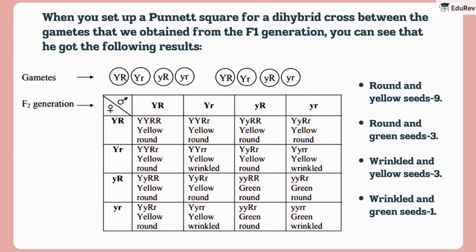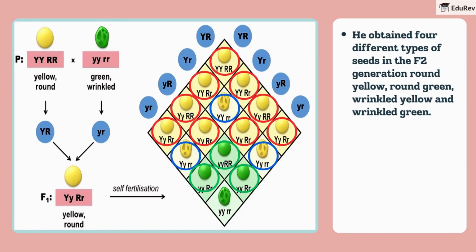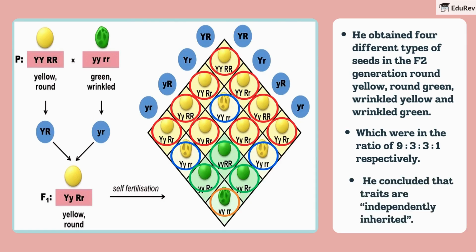When you set up a Punnett square for a dihybrid cross between the gametes that we obtained from the F1 generation, you can see that he got the following results. He obtained four different types of seeds in the F2 generation: round yellow, round green, wrinkled yellow, and wrinkled green, which were in the ratio of 9:3:3:1 respectively. He concluded that traits are independently inherited.